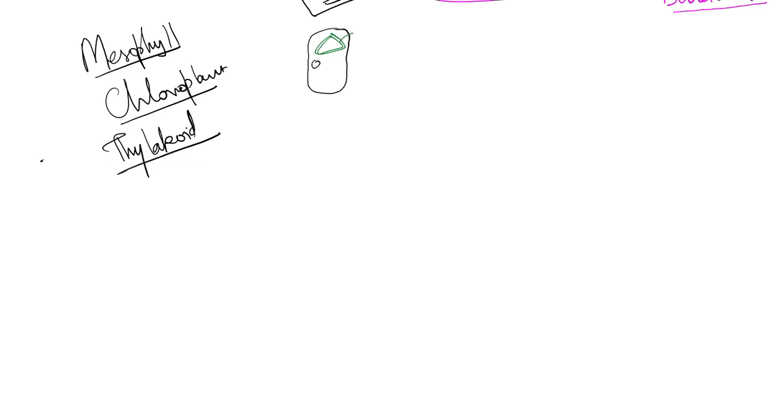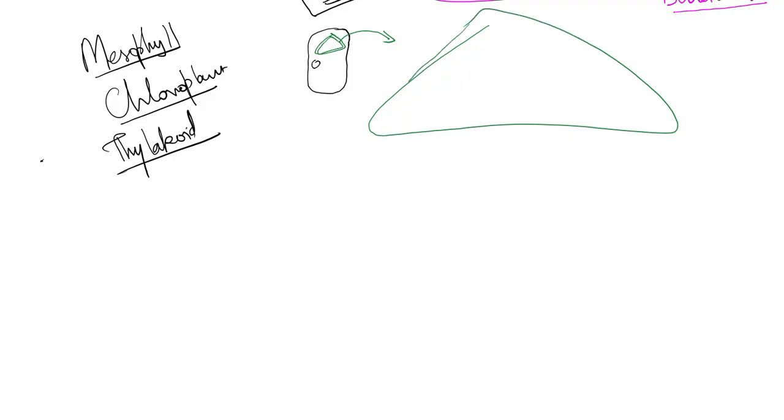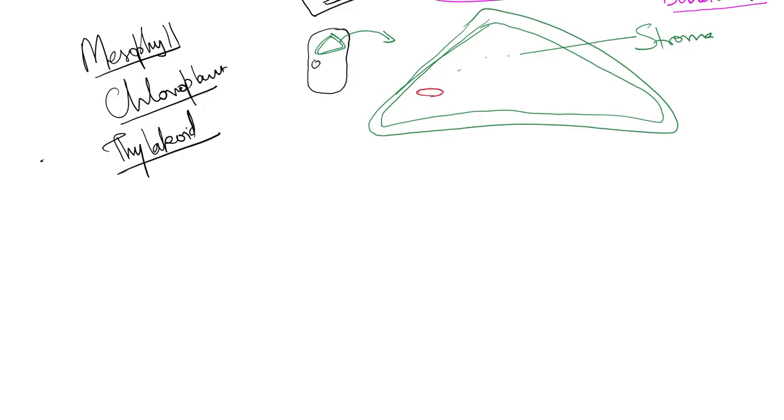Now, if I take this chloroplast out and enlarge it, we can see it is a disc-shaped organelle. As I already told, it is a double membrane-bound structure which has a liquid part called stroma, and it has a membrane-bound structure called a thylakoid. Imagine it in a little 3D manner.